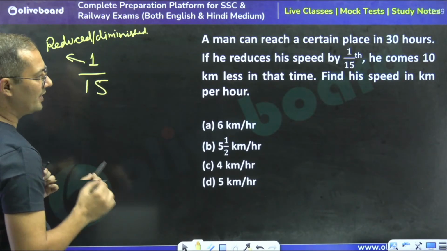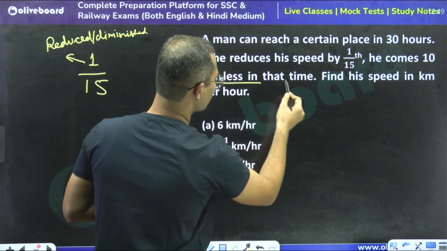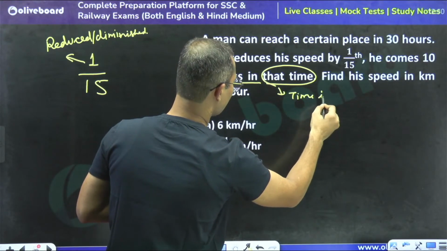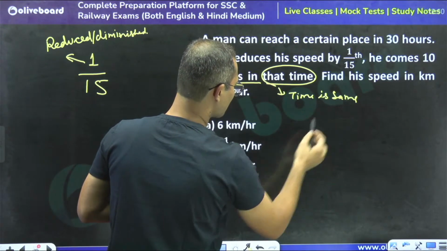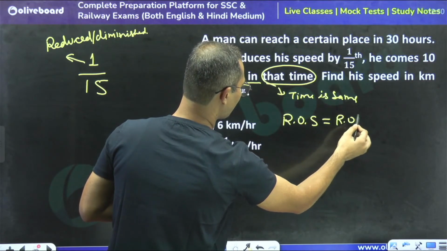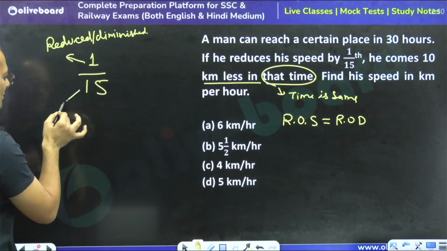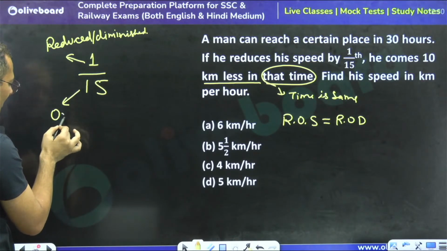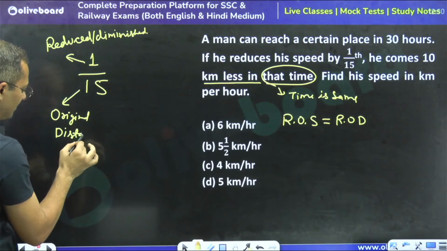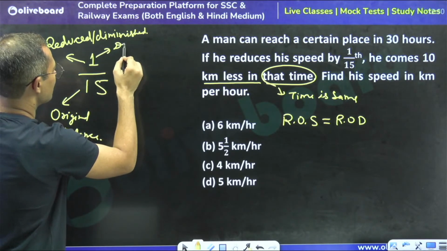Right? So we can say that 10 km less in that time. Time is the same here. If time is the same, then the ratio of speed is equal to the ratio of distance. So this fraction is going to tell you the distance also. If this is the original distance, then this is the reduced or diminished distance.